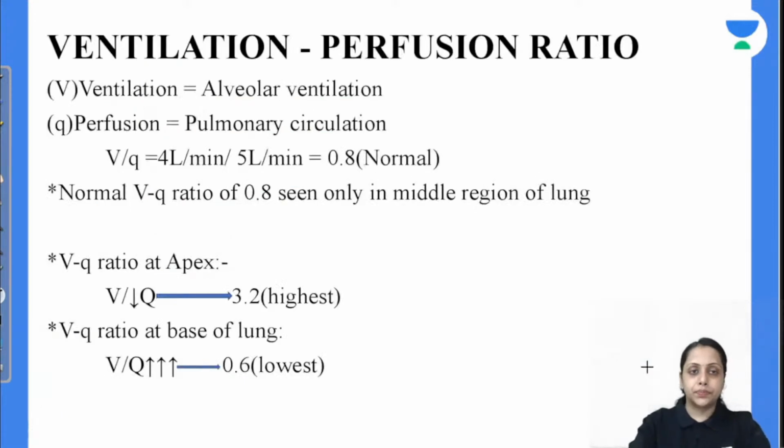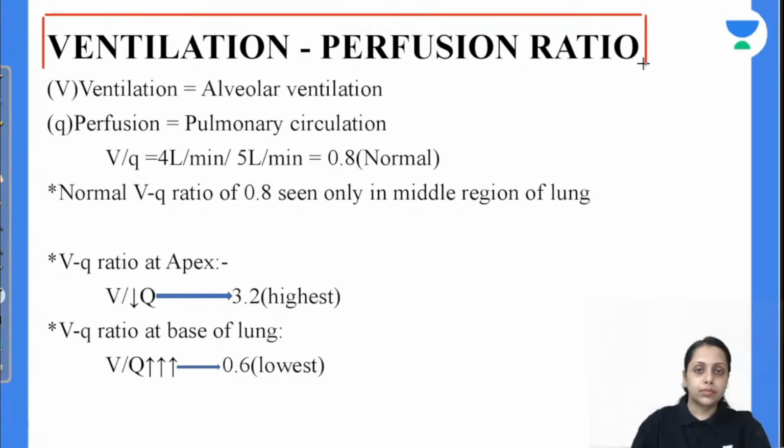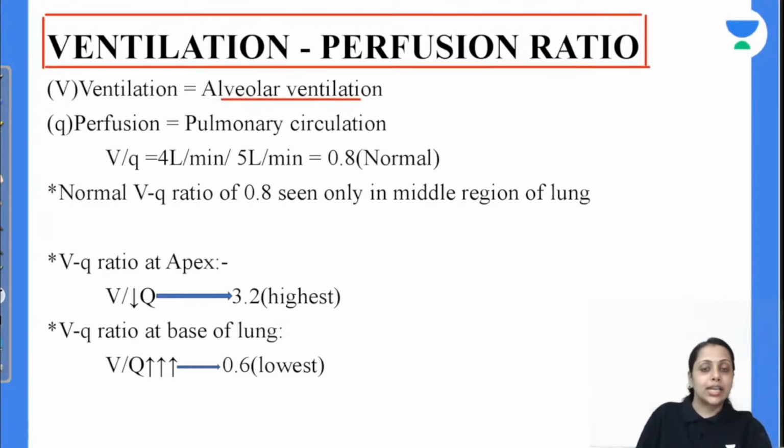Moving further to the next, that is the ventilation perfusion ratio. Ventilation is our alveolar ventilation. ठीक है, alveolar ventilation कितना होता है? Anybody अभी just discuss किया था. Alveolar ventilation is 4 liter per minute. Minute ventilation was 6 liter. Alveolar ventilation was 4 liter.